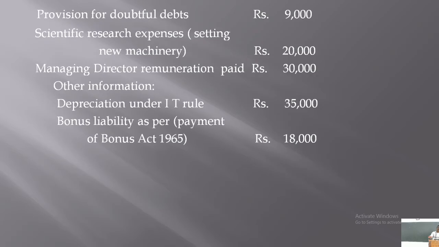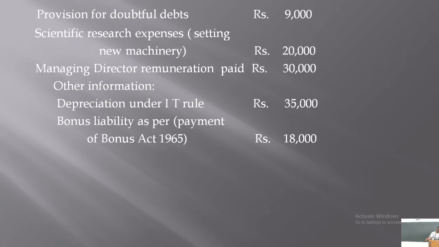If you see the example, bonus already deducted is 15,000, but bonus liability as per the Payment of Bonus Act is 18,000 rupees. Bonus liability means bonus payable. Bonus payable is rupees 18,000, but bonus deducted from the profit is rupees 15,000.